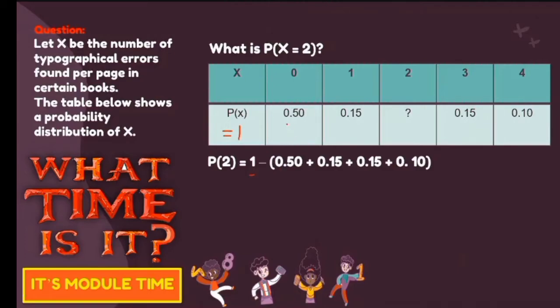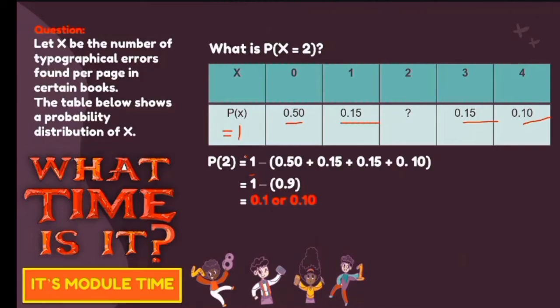And then, we will just copy this part to these parts, and then we will try to add these parts, and then we will enclose with an opening and close parenthesis, and then we will try to subtract. Then by substitution and by simplification, we will arrive with 1 minus 0.9 equals 0.1 or 0.10.